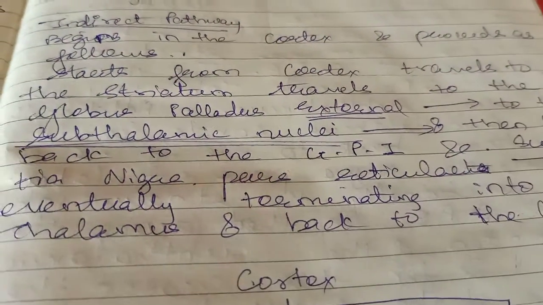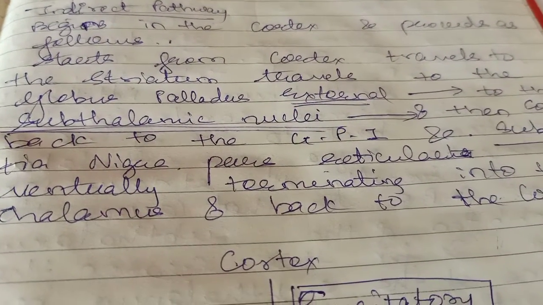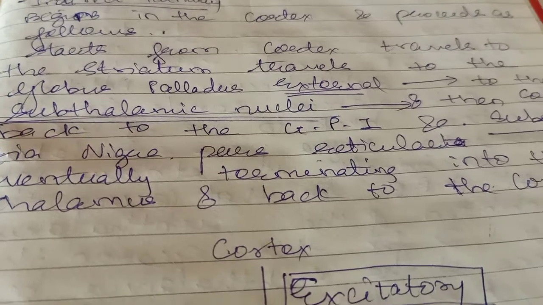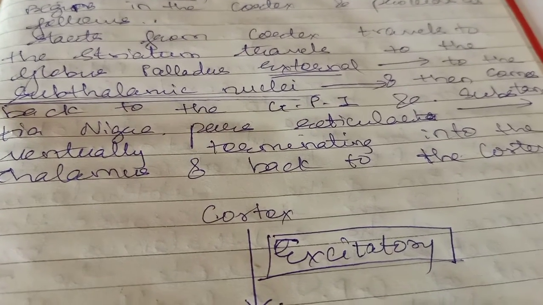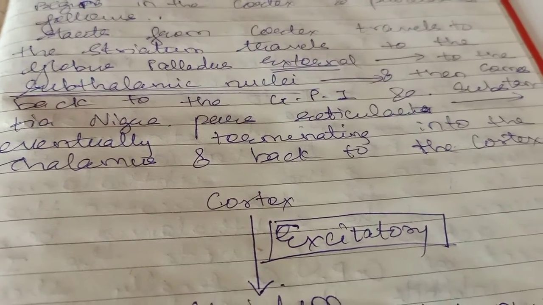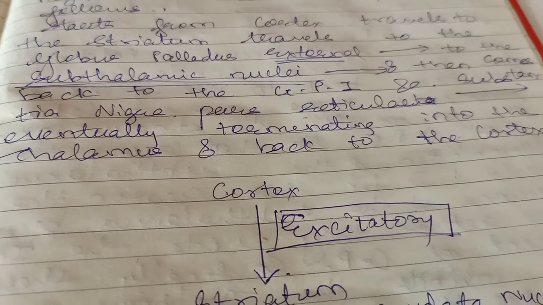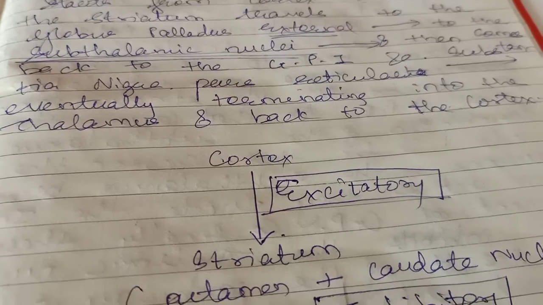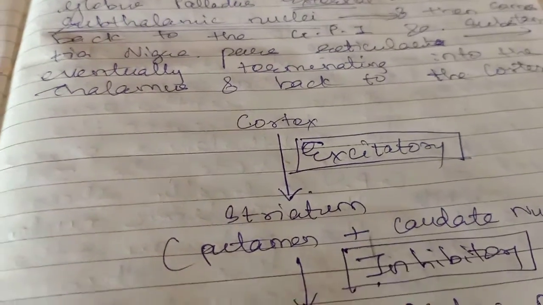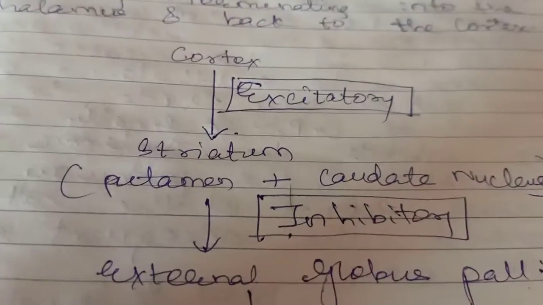It starts from the cortex, it travels to the corpus striatum, to the globus pallidus external, then to the subthalamic nuclei, then it comes back to the globus pallidus internal and substantia nigra pars reticulata, and eventually terminates in the thalamus and back to the cortex. So, this is the pathway.